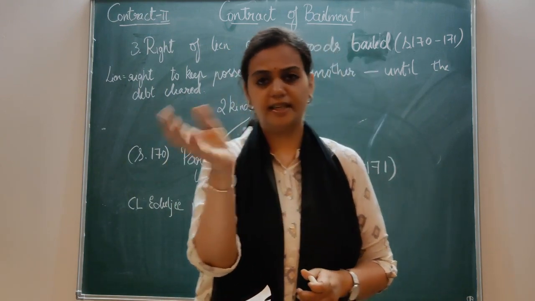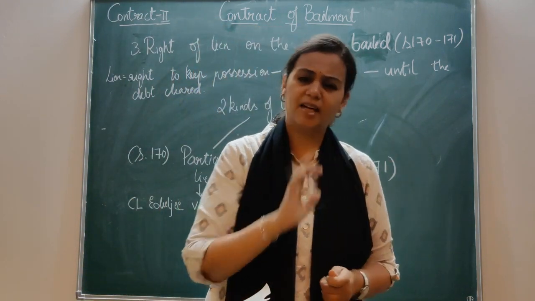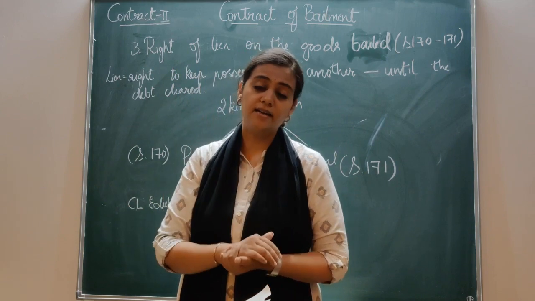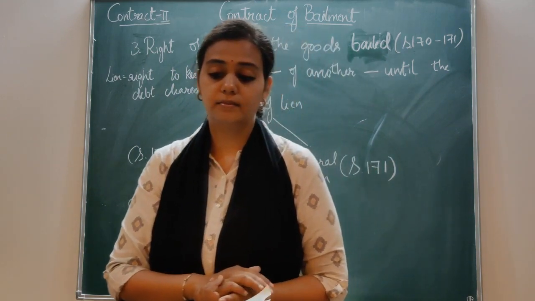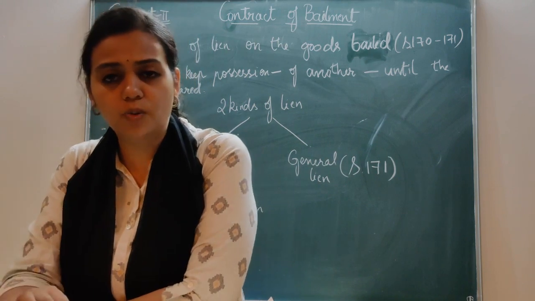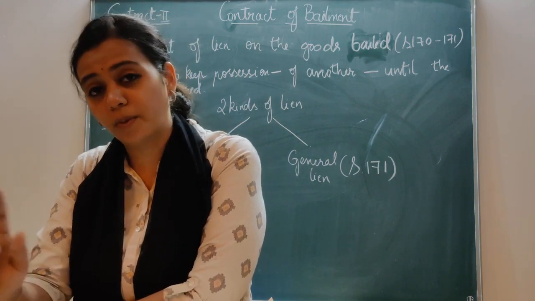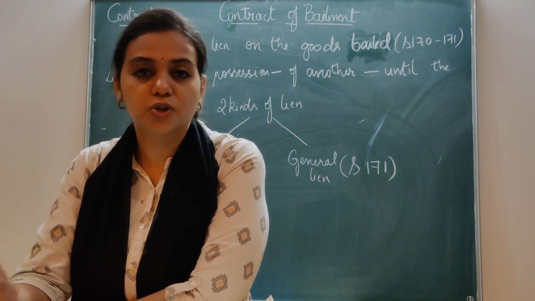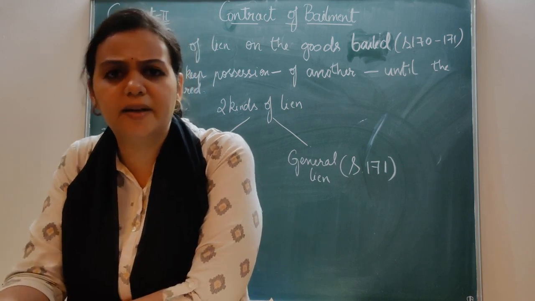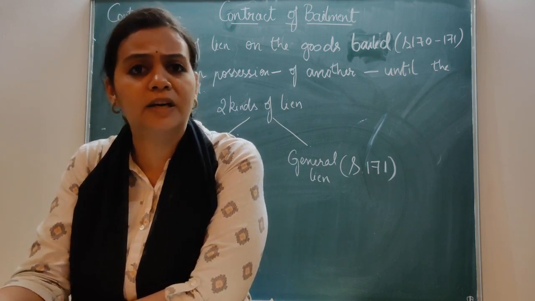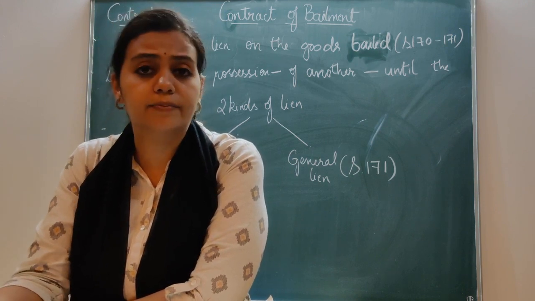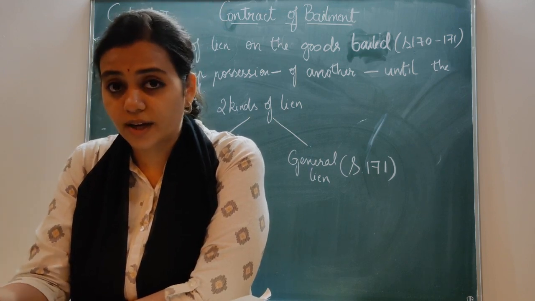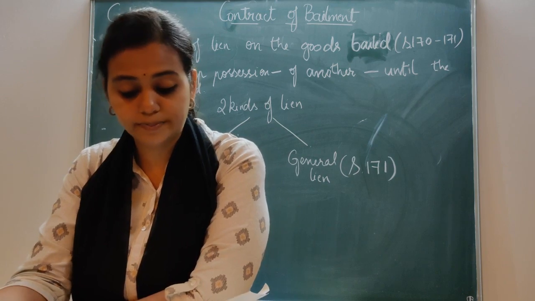It was held that the seller's right of lien had come to an end when he had delivered the goods. When he gave the goods to the bailer, at that time only his lien came to an end, and further he cannot claim it. Just by having some parts now, he cannot say, "You have to pay for my previous one. You pay and then only I'll give you the two parts." No, it is not acceptable. So whenever the right arises, he has to claim it immediately. If he is waiving off or giving up his right, then he cannot claim it again. And in case he is having some parts like this, at that time also he cannot claim for the previous amount. Clear? Yes.